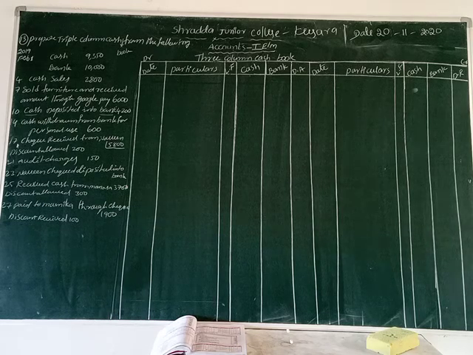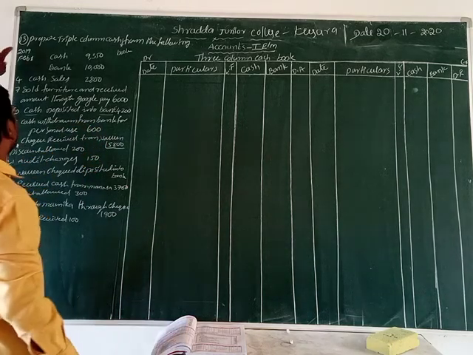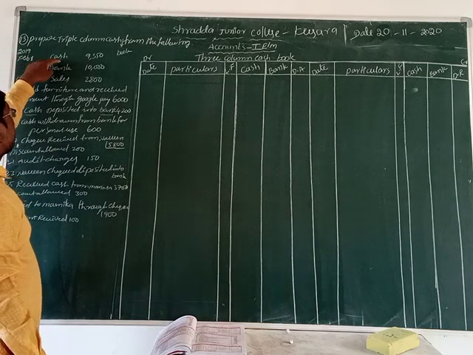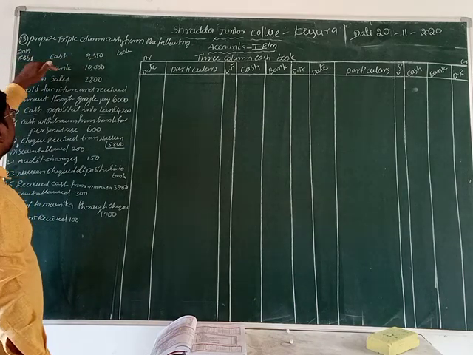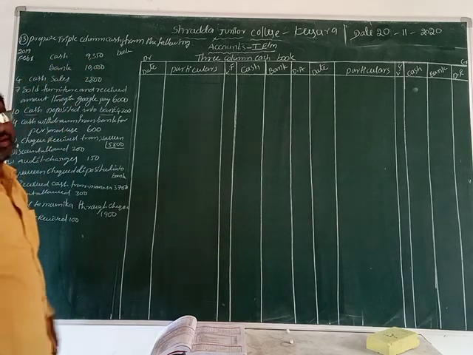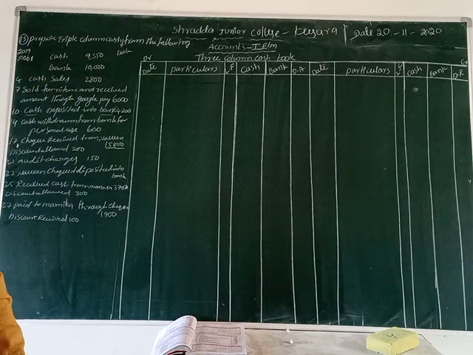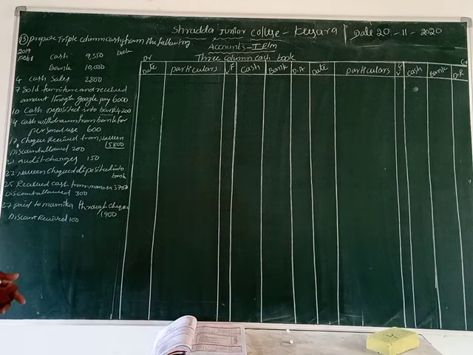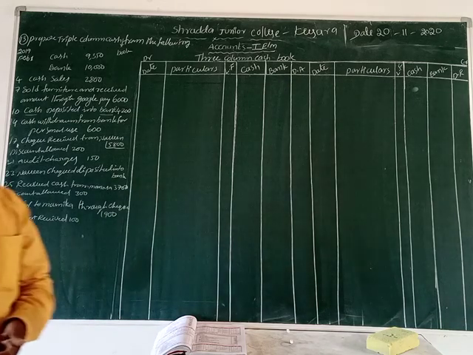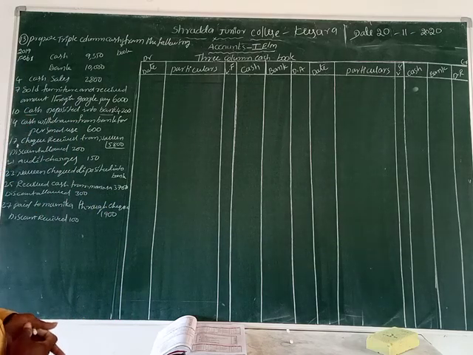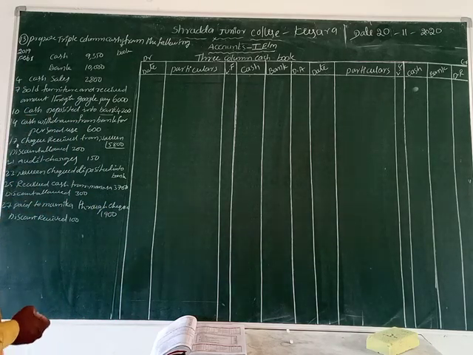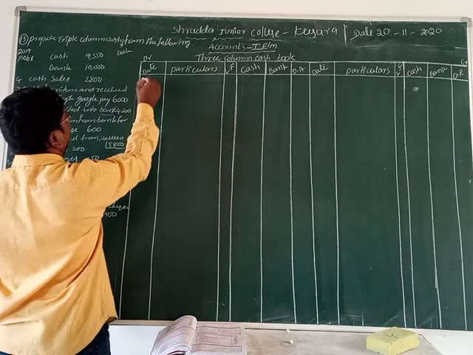Now the first transaction, 2019 February 1st: cash 9,350, bank 10,000 rupees given. It does not say which balance, so it is a debit balance. It is the opening balance of the cash and bank account. Then we record it on the debit side. Okay now students, so it is an opening balance, so we record it on the debit side.